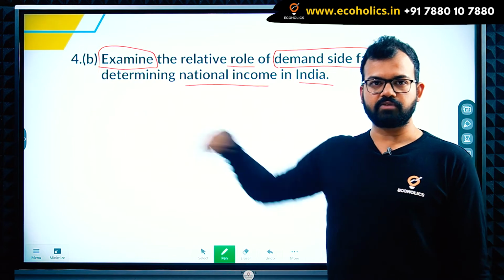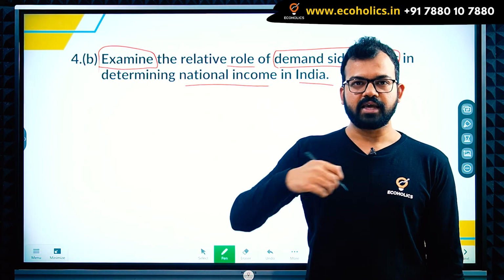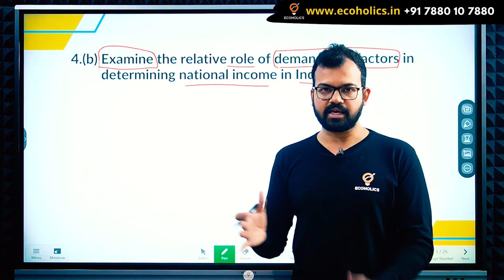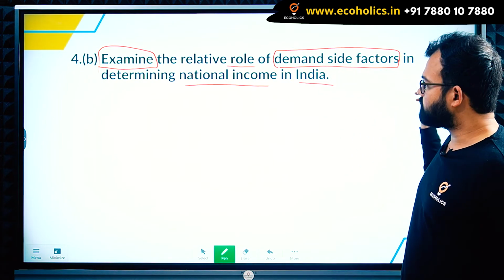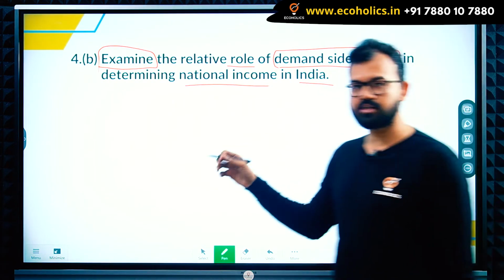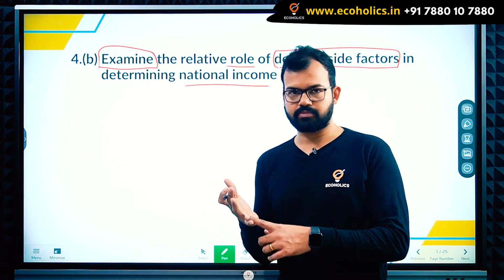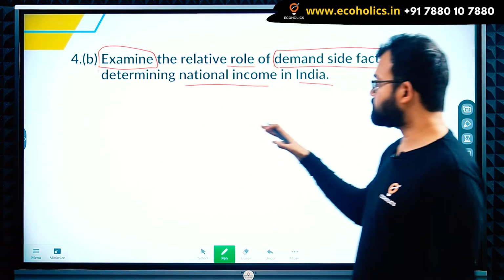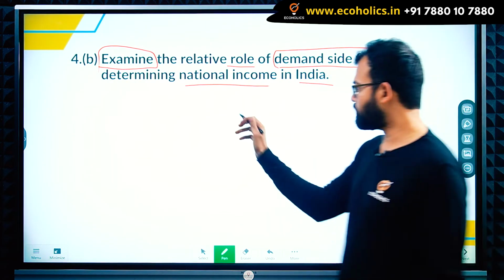Examine means, for example, when you give the paper, the evaluator will examine your answers. So you have to be unbiased in giving your opinion. What are those demand side factors? If you remember the expenditure method of national income: government, consumption, investment, foreign. These are quite heavy factors, we can say.